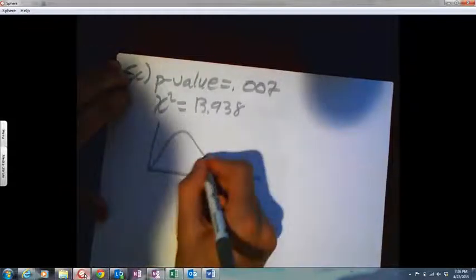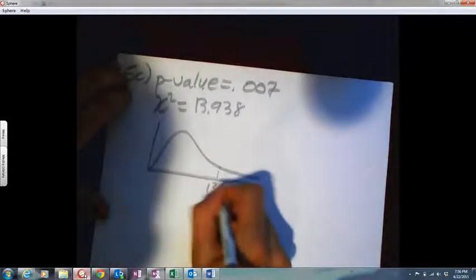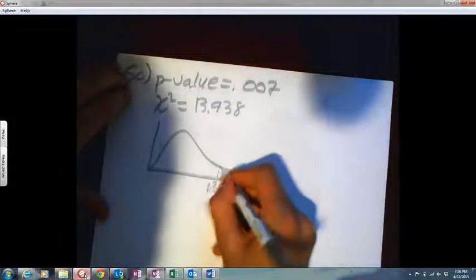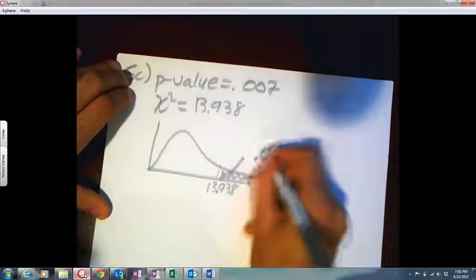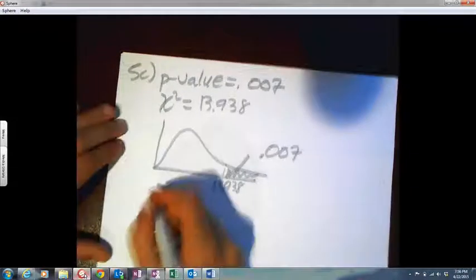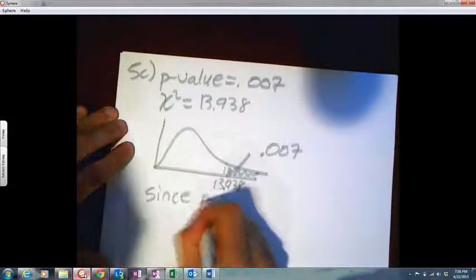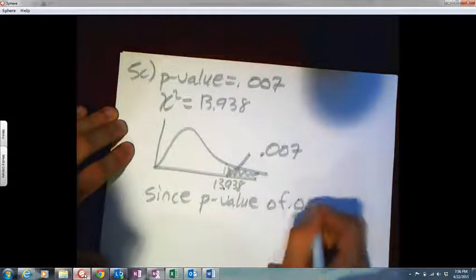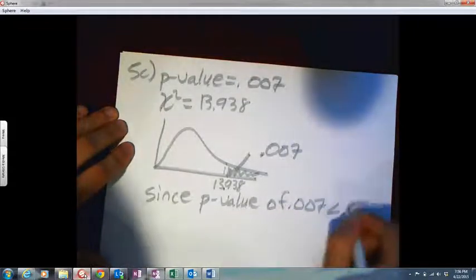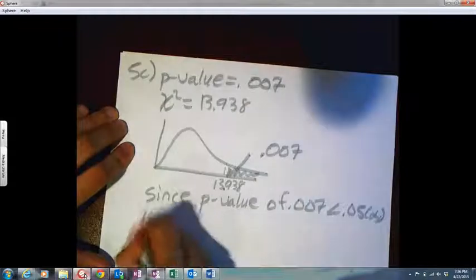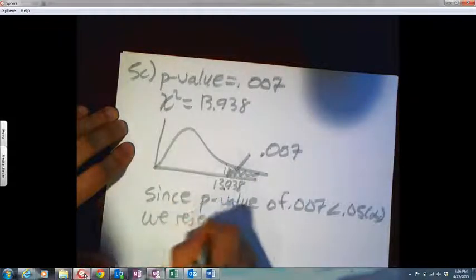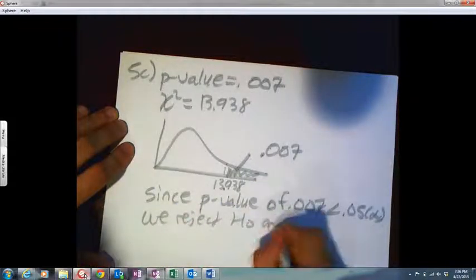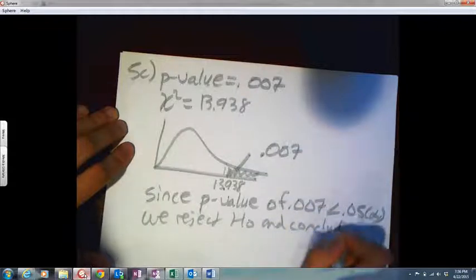Here's 13.938. This is 0.007. Since the p-value of 0.007 is less than 0.05 alpha, we reject the null and conclude there is association.